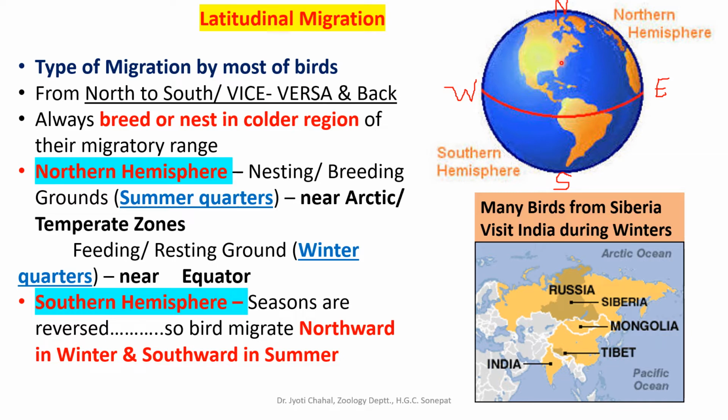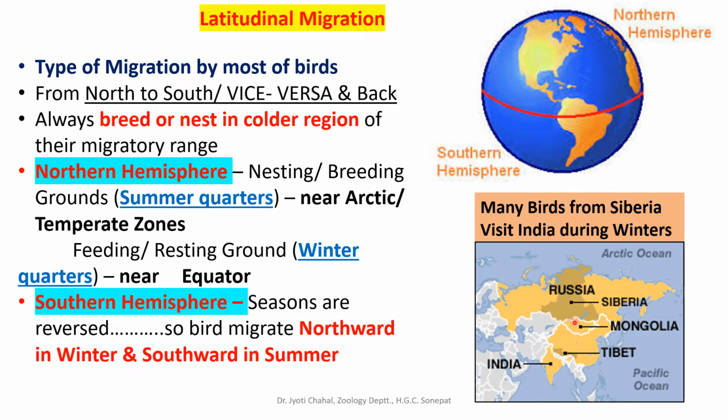So they will definitely migrate towards the equator. Here the area will be less cool than the northern portion. So that's why they will move to the equator. So in northern hemisphere, birds will migrate to south during winter and to north during summer.